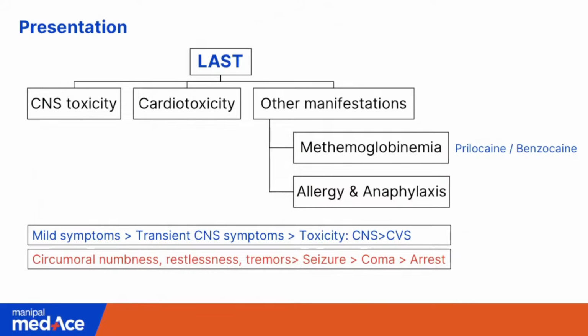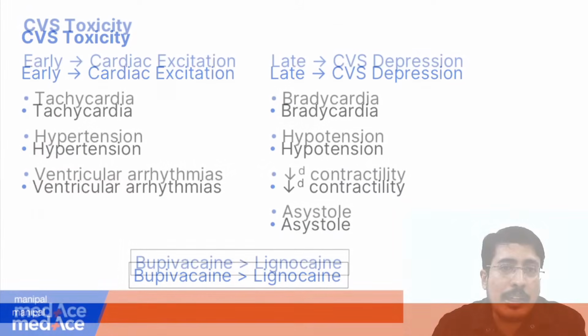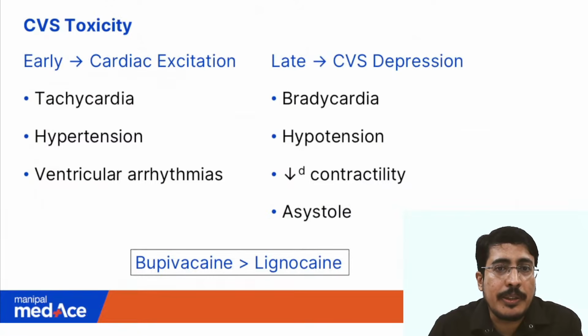Okay, so the patient can come with circumoral numbness, restlessness, tremors, seizures, coma and arrest. So especially in case of bupivacaine toxicity, we will be seeing CVS toxicity, with early features like cardiac excitation leading to tachycardia, hypertension, and ventricular arrhythmias, and on a longer course leading to serious depression characterized by bradycardia, hypotension, and decreased myocardial contractility, followed by asystole leading to cardiovascular collapse.